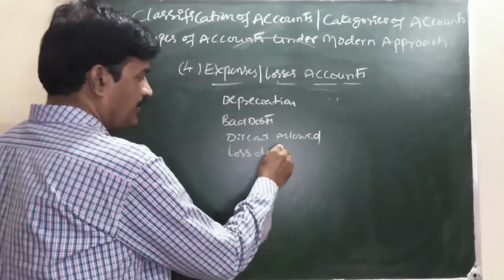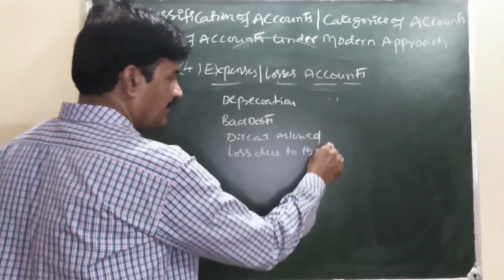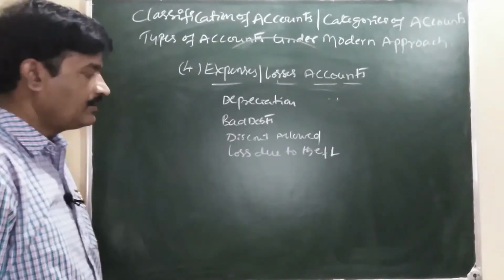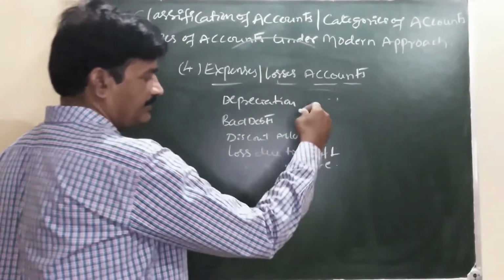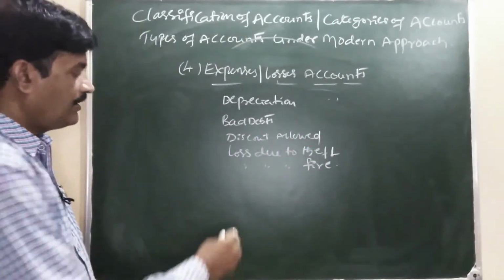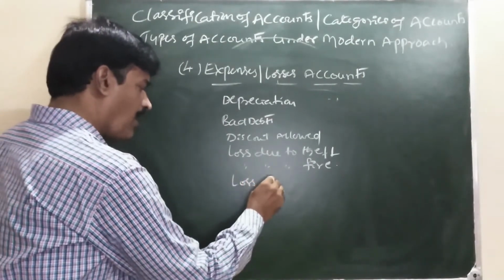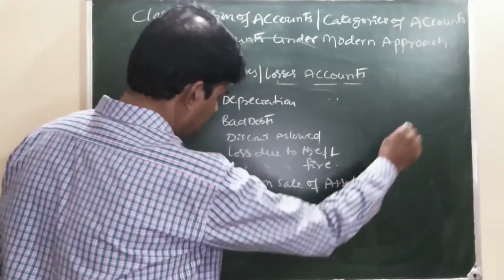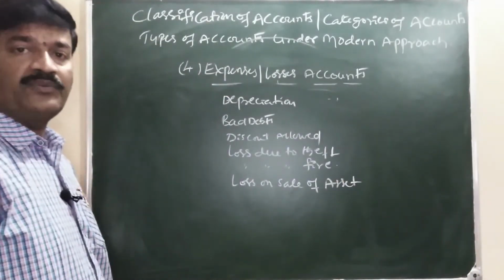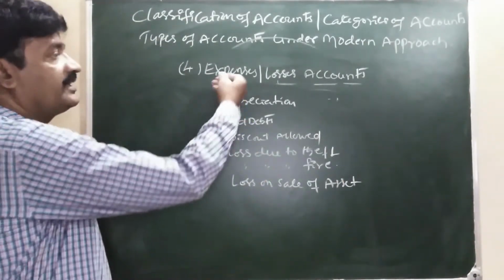Loss due to theft, loss due to fire, loss on sale of any asset, comes under what? Comes under this head.